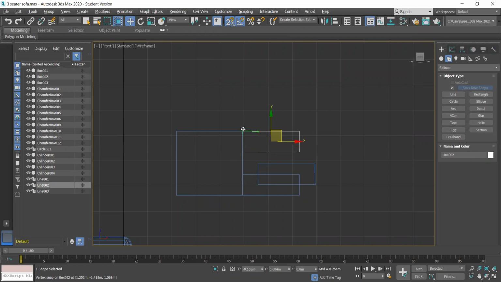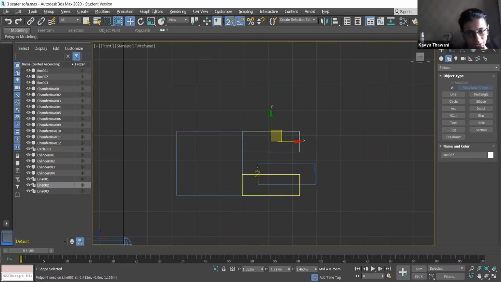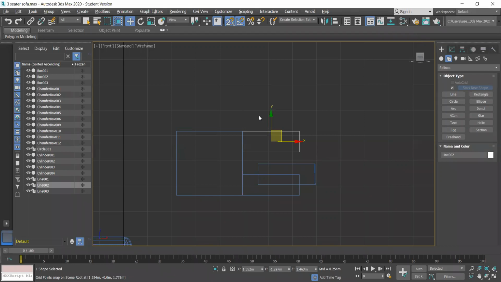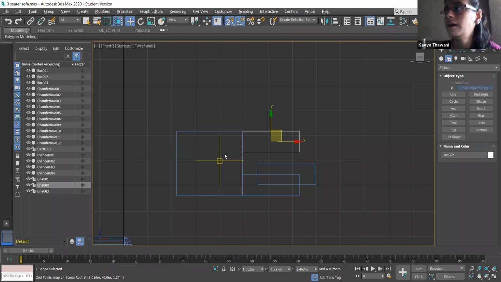Yes. You can see, you didn't face any issue while placing. Previously, while creating a sofa, you might have been zooming in again and again to check that it is properly aligned or not. So if you want to align it properly now, you can use snap toggle. And this 2.5 snap is also used if you have created an apartment.